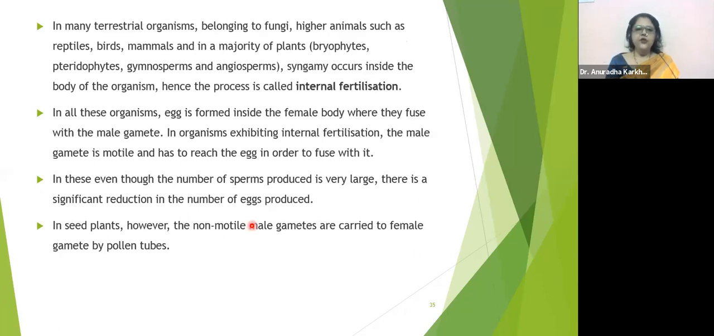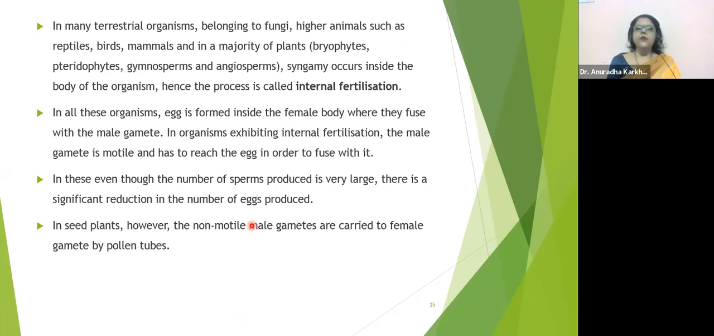In many terrestrial organisms belonging to fungi, higher animals such as reptiles, birds, mammals, and the majority of plants like bryophytes, pteridophytes, gymnosperms, and angiosperms, syngamy occurs inside the body of the organism. Hence, it is called internal fertilization. We also have internal fertilization, correct? In all these organisms, the egg is formed inside the female body where it fuses with the male gamete.